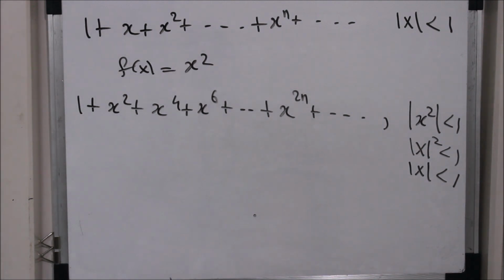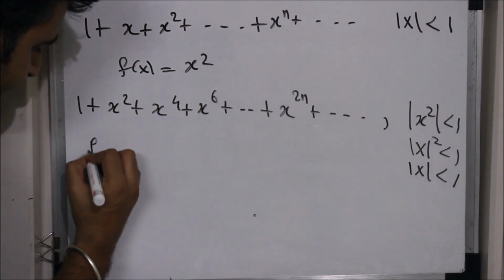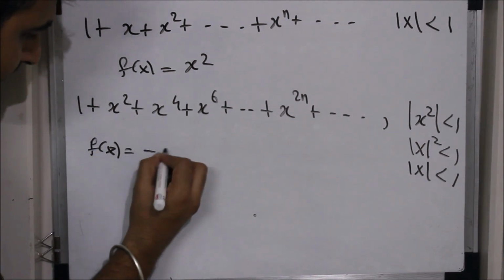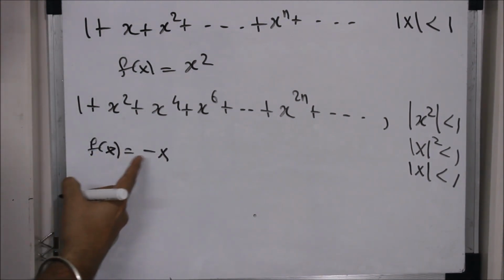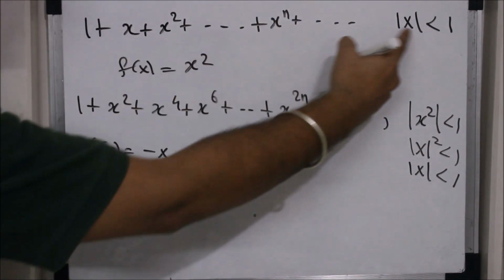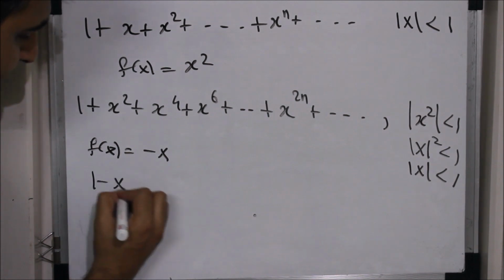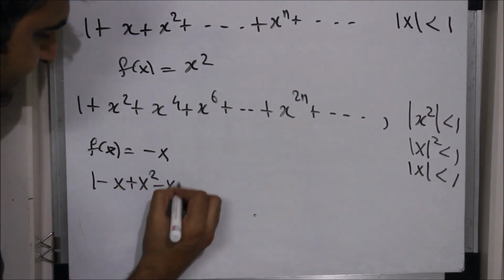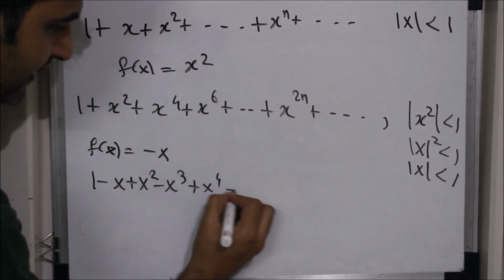So I took the function x square, which is continuous, and I got this. If I take f of x equal to minus x, then what will I get? Is minus x continuous in this interval? Yes, f of x equal to minus x is a line, it is continuous in this interval. So I get 1 minus x plus x square minus x cube plus x raised to 4 and so on.